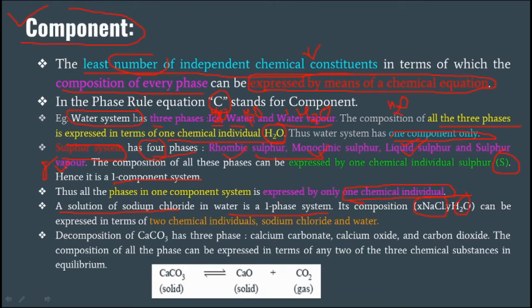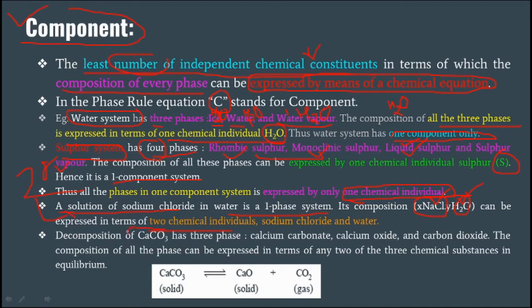So when I dissolve NaCl into the water, a clear solution is formed, and that is considered a one phase system. This sodium chloride in water will be described by two chemical substances, the NaCl as well as the water. So the solution of sodium chloride is a how many component system? This is a two component system.